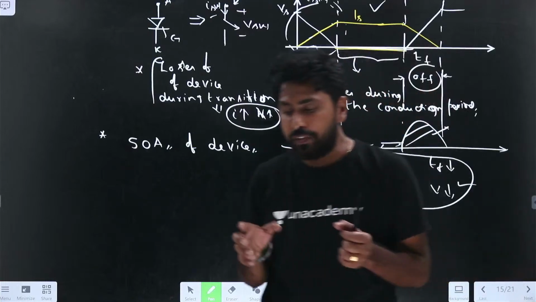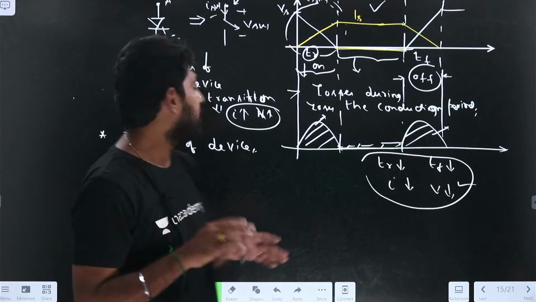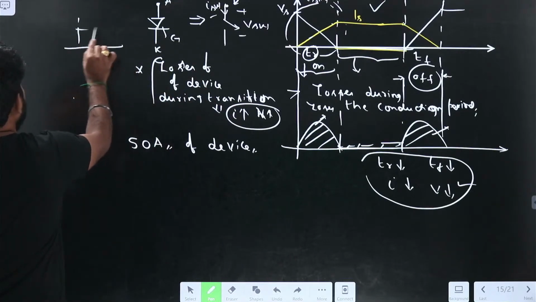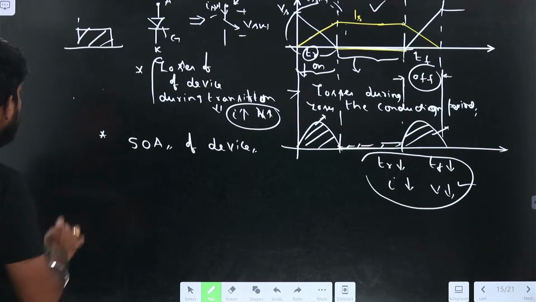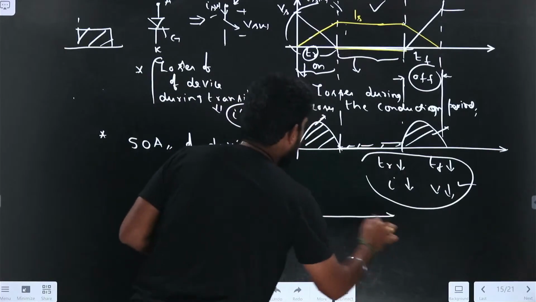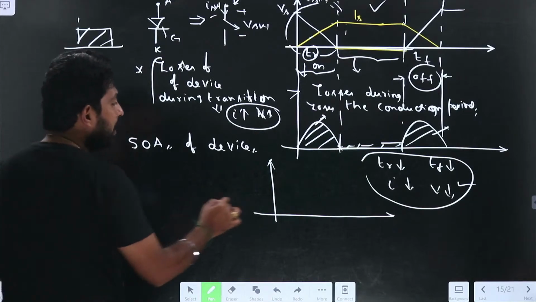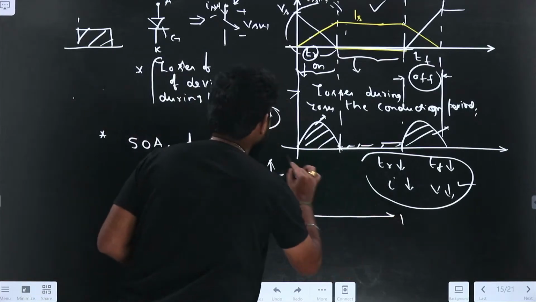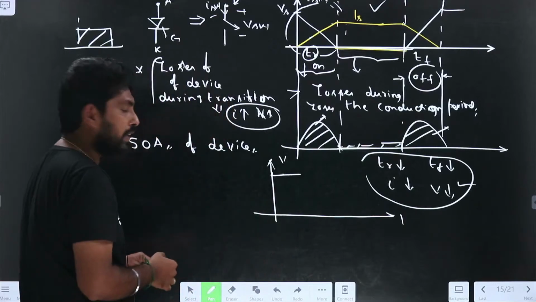So, the safe operating area of a device is, for example, if I take a transistor, the safe operating area is in the first quadrant, right? The safe operating area will exist in the first quadrant. So, if I draw the safe operating area of the transistor, if I take the IV curve, it will be the Vmax. The maximum rating will be like this for the transistor.